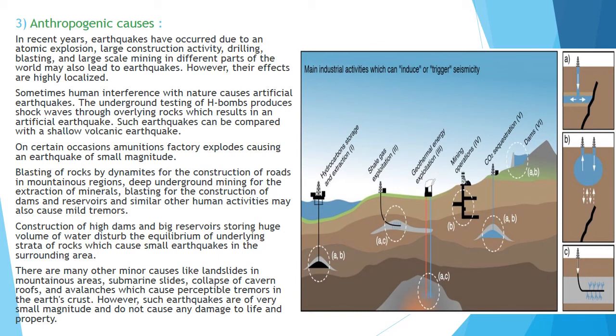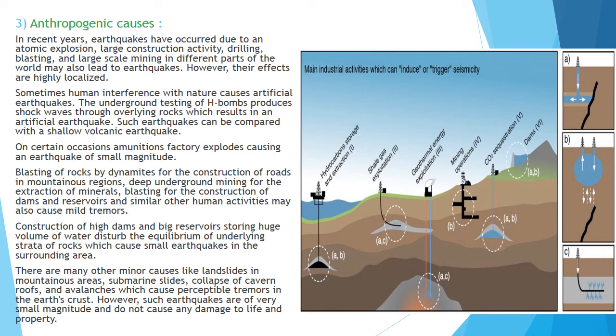Construction of high dams and big reservoirs storing huge volumes of water disturbs the equilibrium of the underlying strata of rock, which causes small earthquakes in the surrounding area. So whenever a dam is created, a big area has to go under disturbance. Why? Because it is drilled beneath the earth's surface, and because of this, small earthquakes are also created in the surrounding area where the dam is constructed.